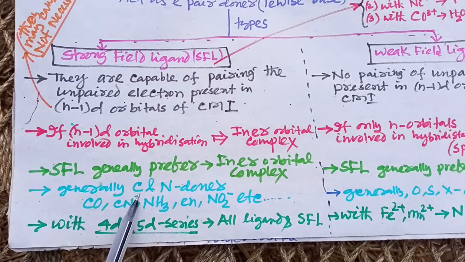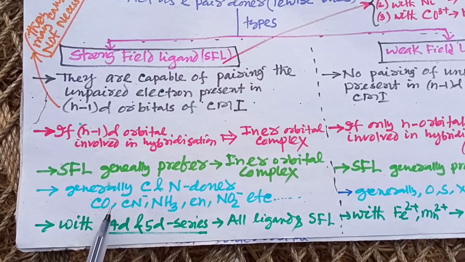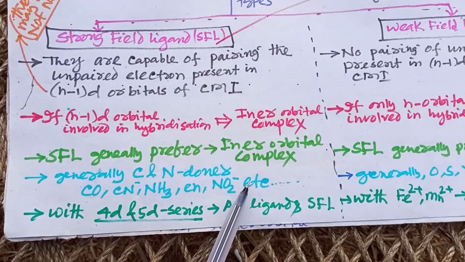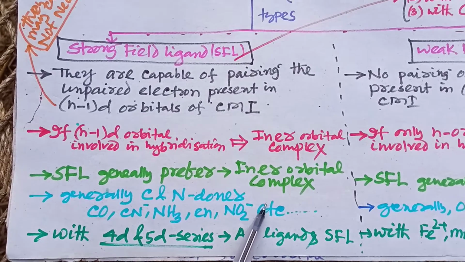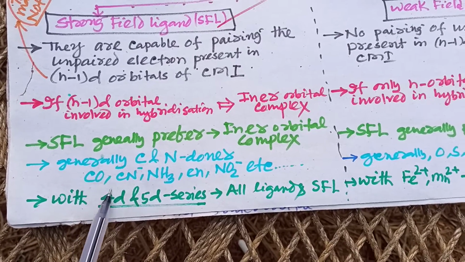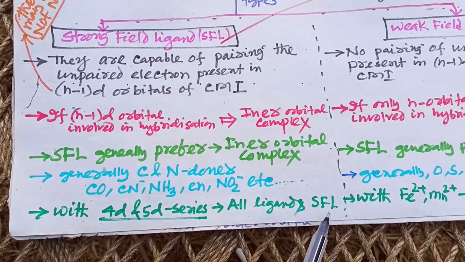Generally carbon and nitrogen donor ligands act as strong field ligands, that means CO, CN minus, NH3, en, NO2. These are basically strong field ligands. One point to be noted is that with 4d and 5d series elements of the periodic table, all ligands are strong field ligands.